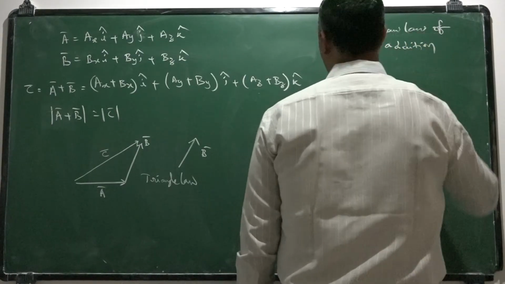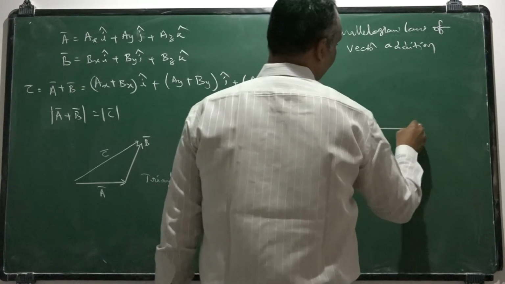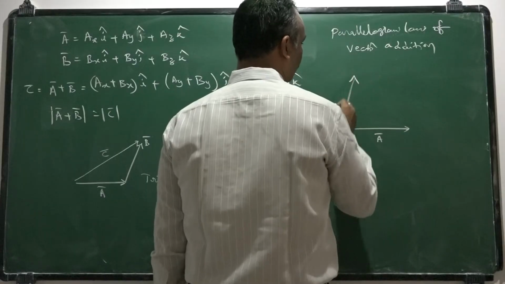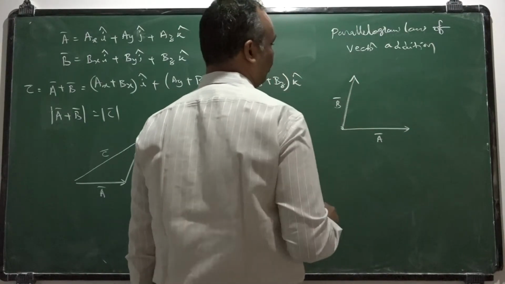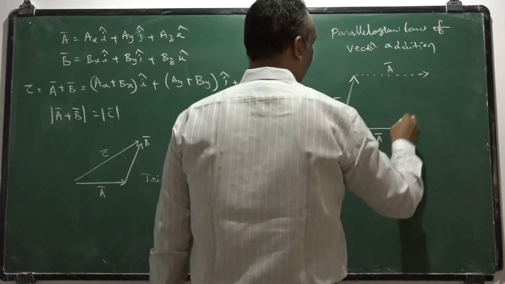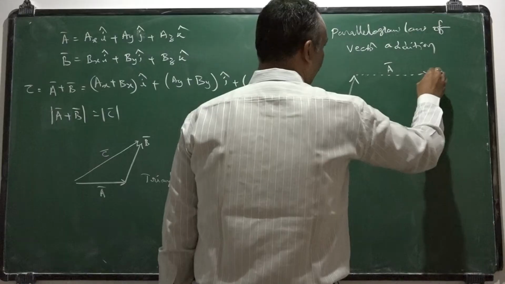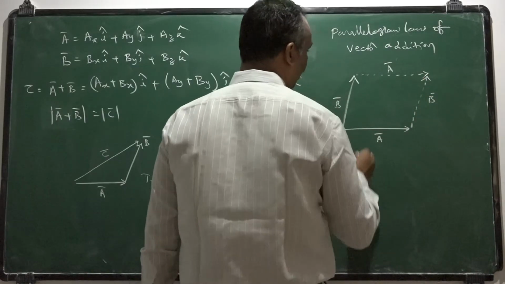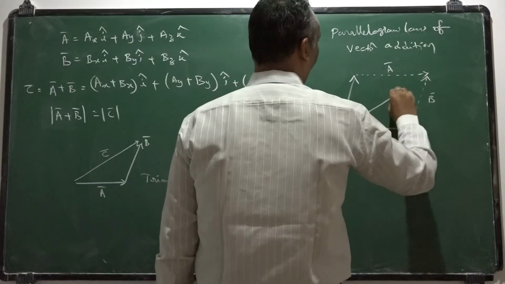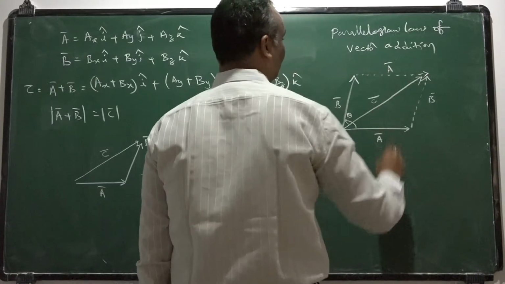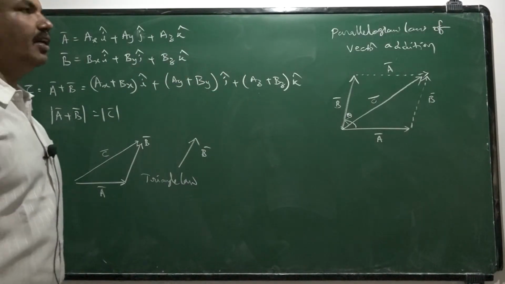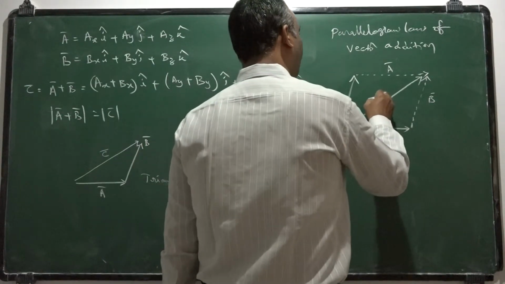According to this law, if two vectors are represented as two adjacent sides from the same initial point, and you draw an equal vector to each vector, they will frame a parallelogram, where theta is the angle between the two vectors. The resultant vector is represented by the diagonal of the parallelogram, both in magnitude as well as in direction. This law is called the parallelogram law.